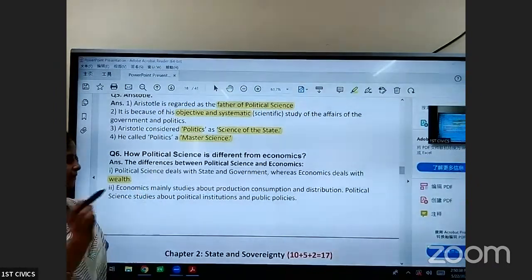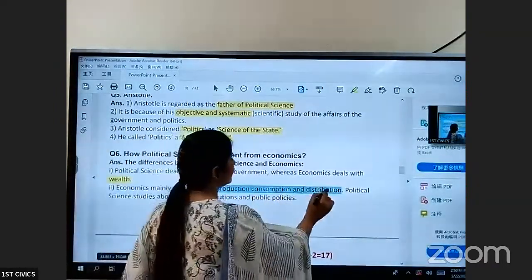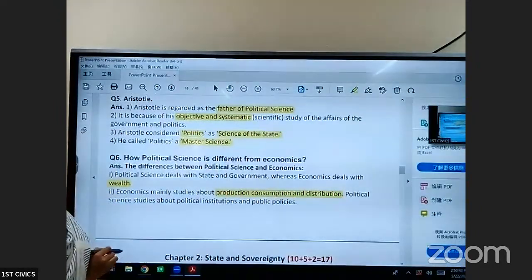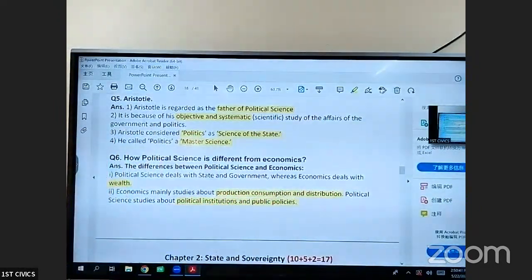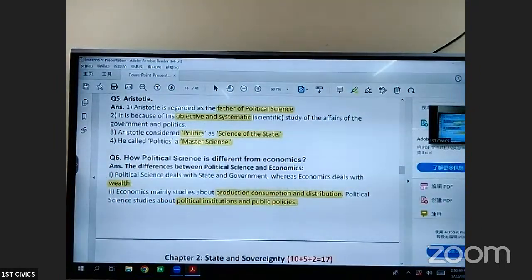Economics mainly studies production, consumption, and distribution, whereas political science studies political institutions and public policies.